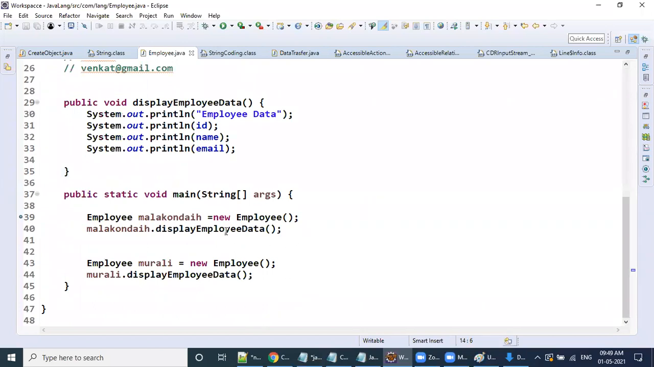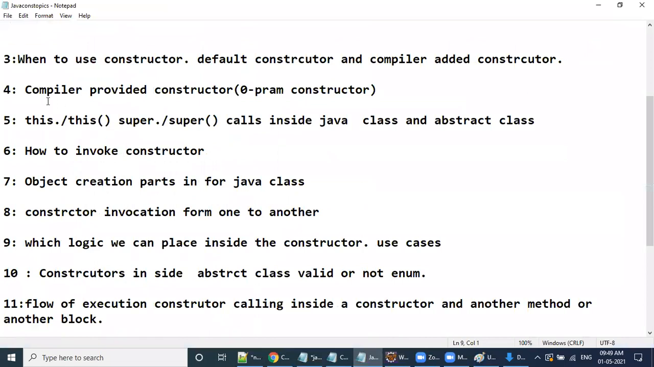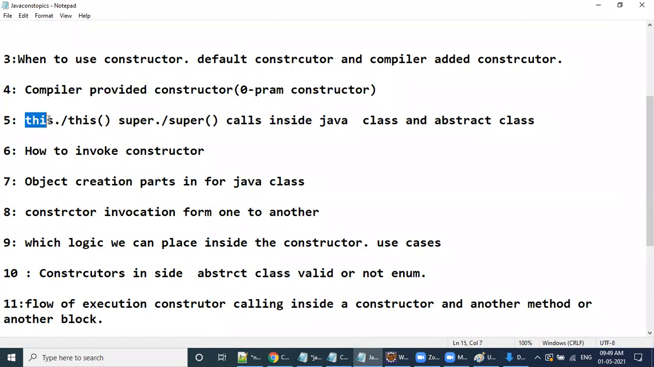Next, I'm moving on. That is fine: the compiler-provided constructor is the zero-param constructor we have discussed. Now we have seen this and super. Super I'll discuss later. You know, right? this means the current class instance. Now I want to see this.